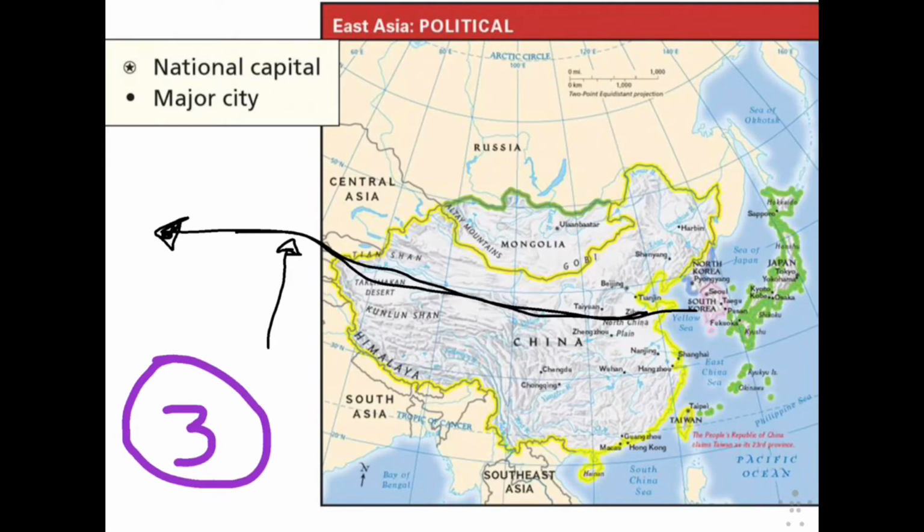But the Silk Road was a trade route as well as a route that culture moved on as well.